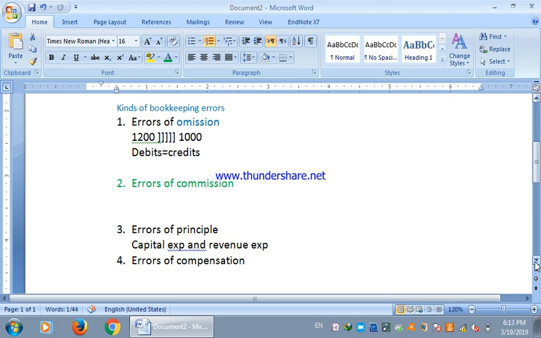For example, a particular amount was to be transferred to the capital account of A, but it was mistakenly transferred to the capital account of B. So these are the types of errors which are the errors of commission.